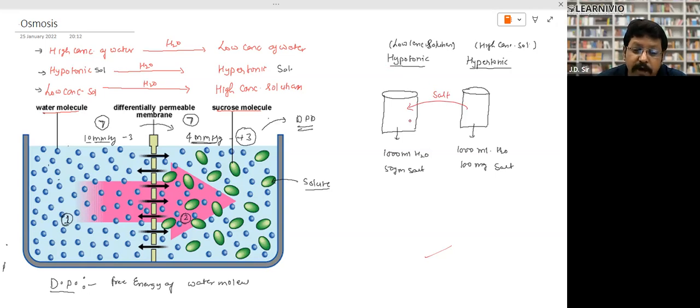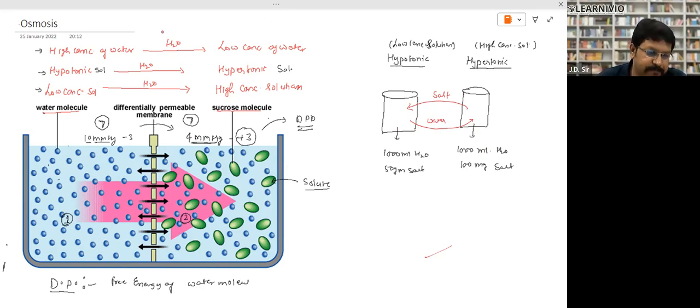But if water is transported, water will be diffused from hypotonic to hypertonic, because the concentration of water is higher over here and lower over here. So that's how the transport takes place. Now, between these two tumblers there is no membrane or structure.